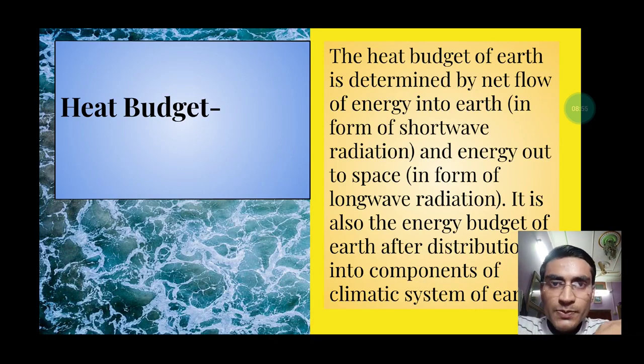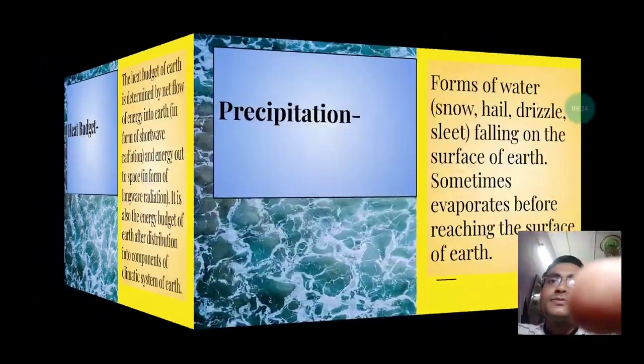With respect to earth, the heat budget is determined by the net flow of energy into the earth which comes in the short wave radiation from the sun, and the energy which is radiated from the earth into the space in form of long wave radiation. Energy comes in the short wave radiation and it is emitted in the form of long wave radiation. It is also the energy budget. Like heat budget is energy budget because heat is a form of energy only.